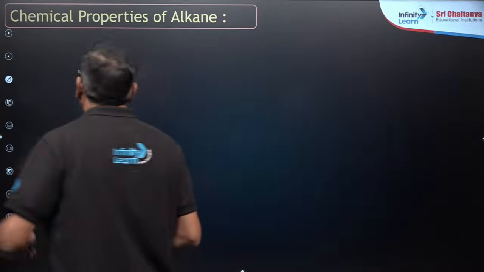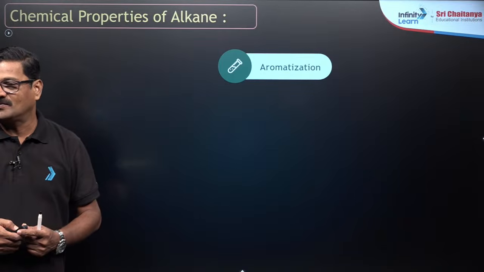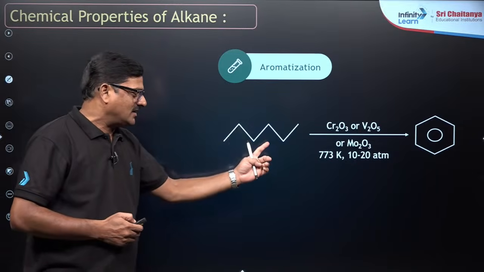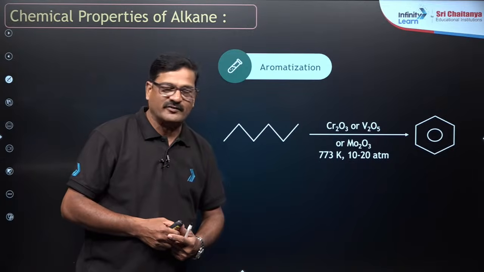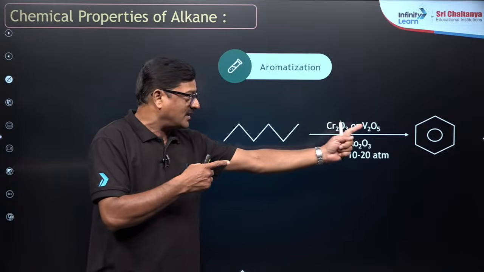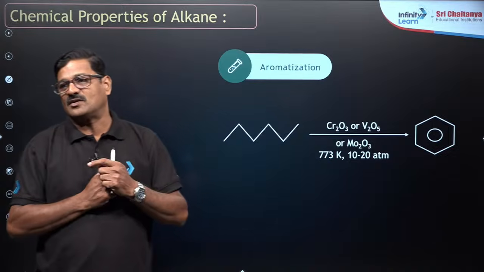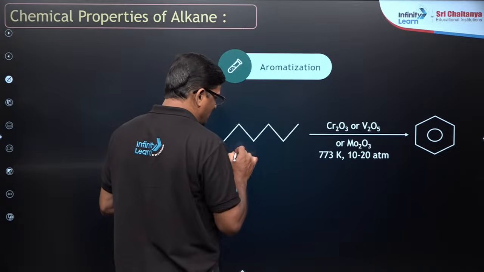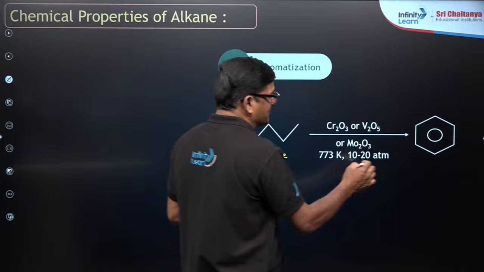Now moving ahead here in the chemical properties, aromatization. Aromatization reaction: when n-hexane is heated in the presence of Cr2O3 and V2O5, cyclization followed by aromatization takes place. So this process is called aromatization. Because of this aromatization, n-hexane can give you benzene.